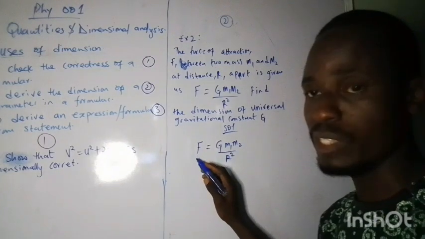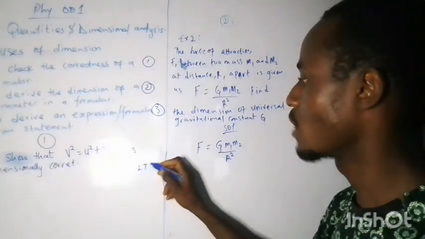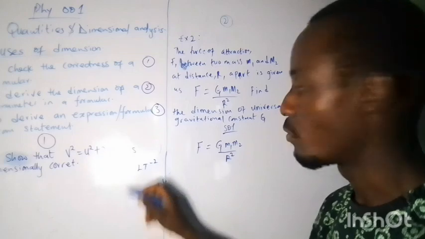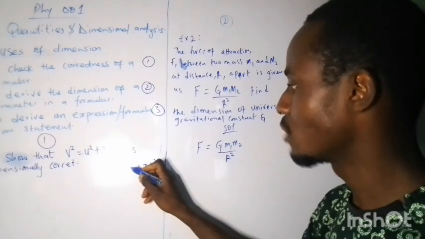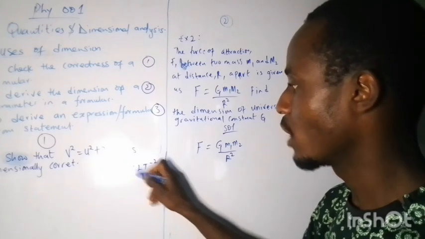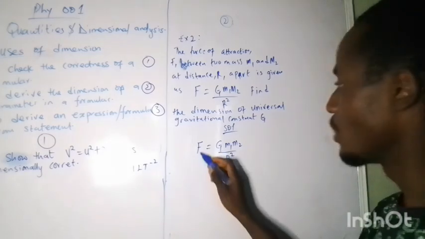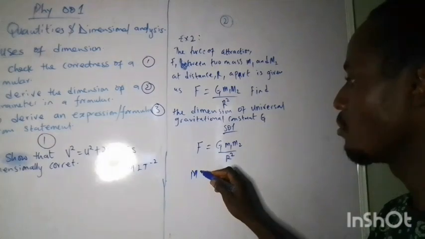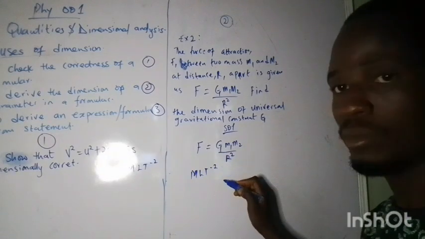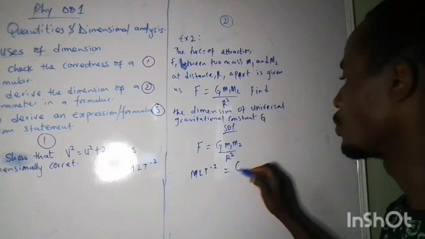So force is mass times acceleration. Acceleration has the dimension of this, so I just have to multiply it with m. The dimension of force is going to be M L t raised to minus 2, all equals G.